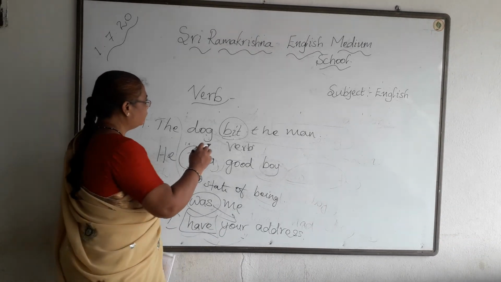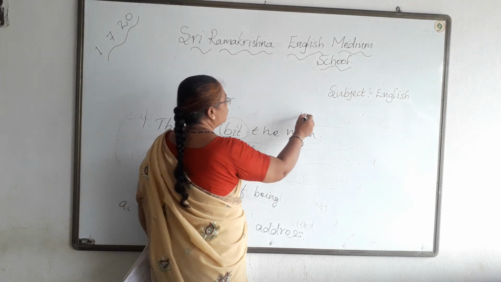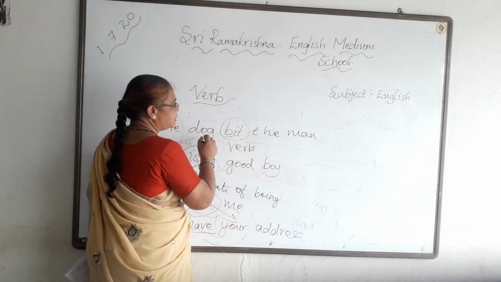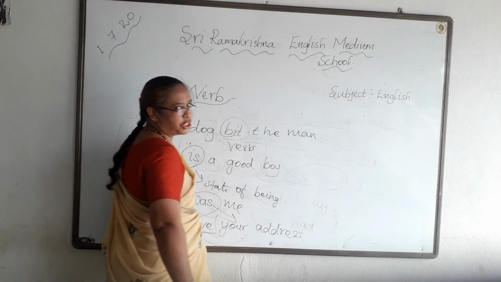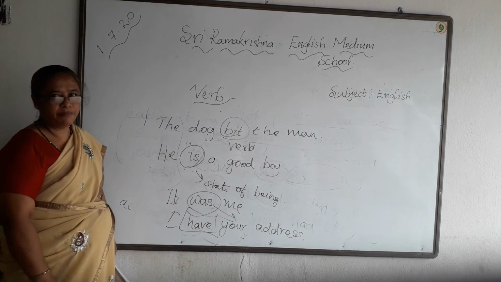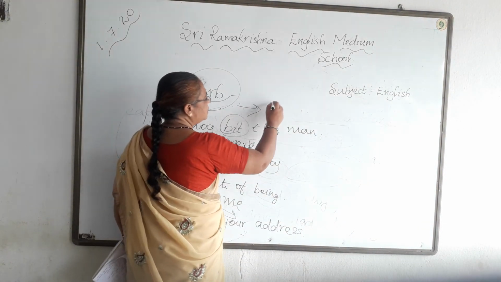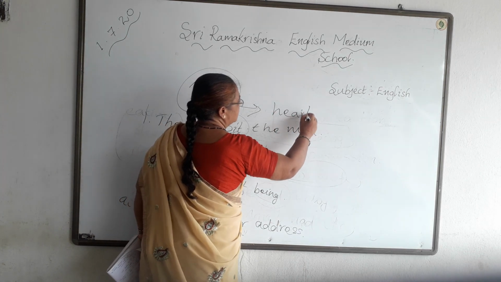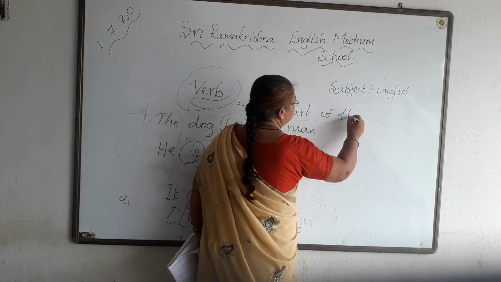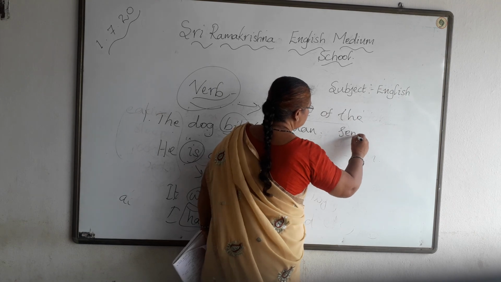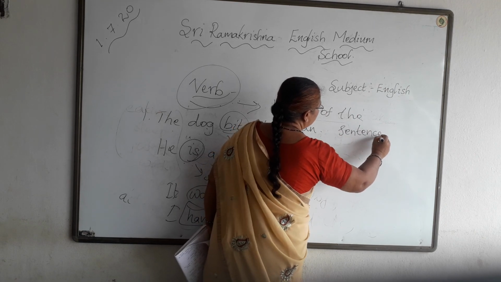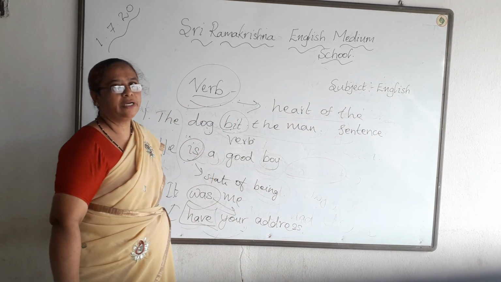So the words which show the actions, or the state of being or state of possession, are called verbs. Every sentence has a verb, and this verb is called the heart of the sentence. Okay children, I hope you are clear with this topic.